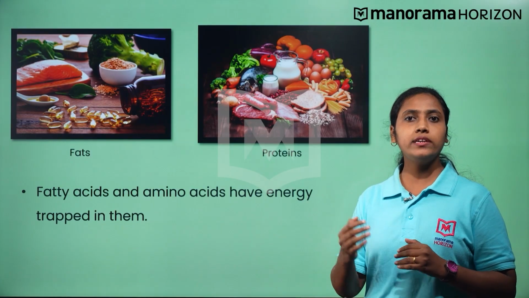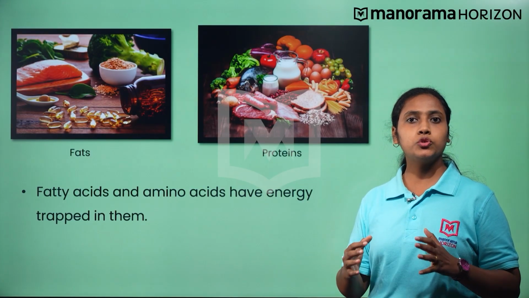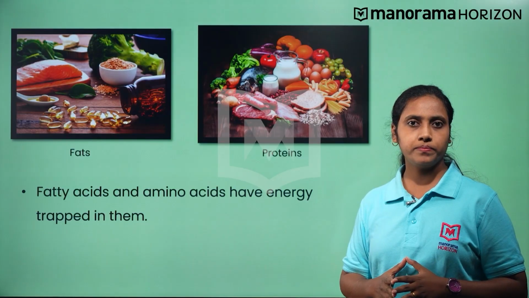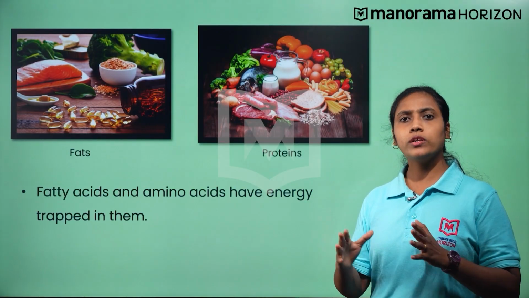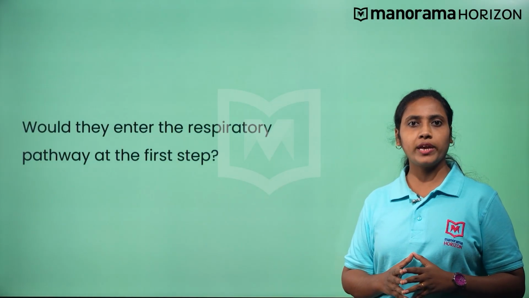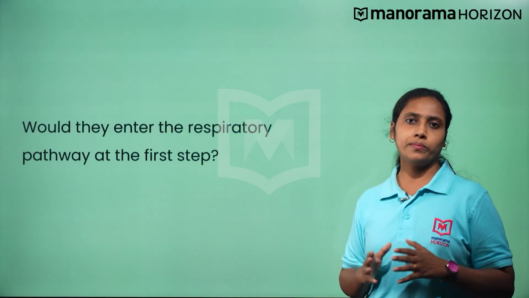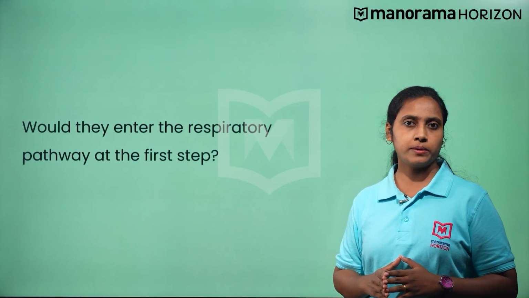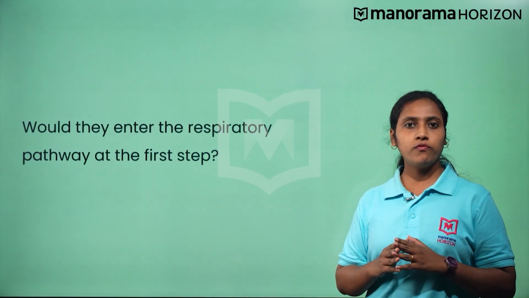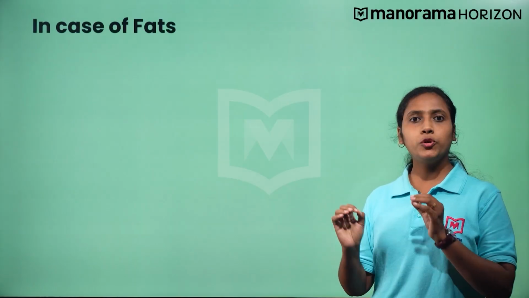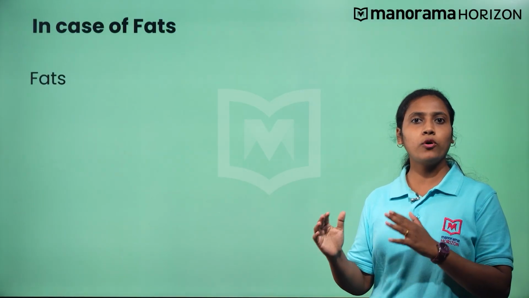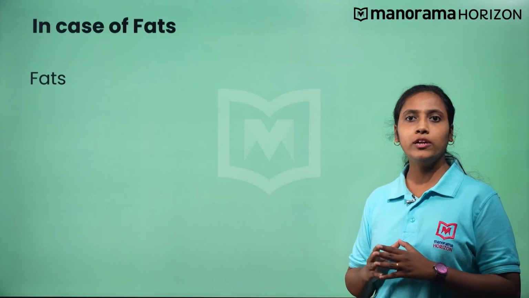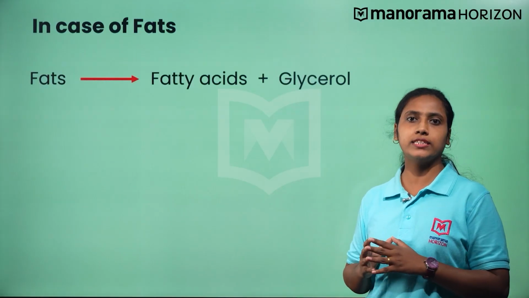They have to enter the respiratory pathway to release the trapped energy. So, would they enter the respiratory pathway at the first step? No, they do not enter the respiratory pathway at the first step. Let's see the case of fats molecule first. During digestion, fat molecules are broken down into fatty acids and glycerols.